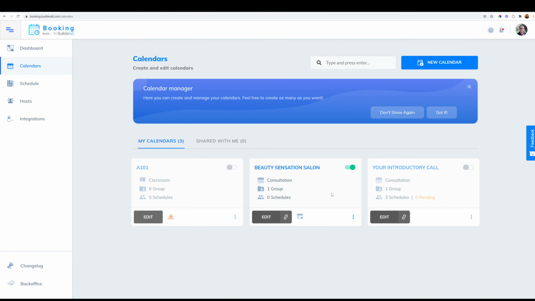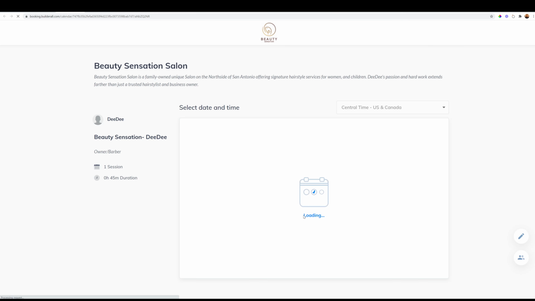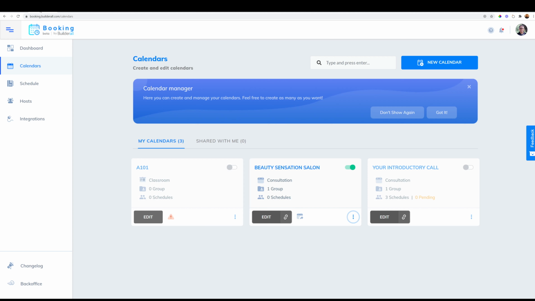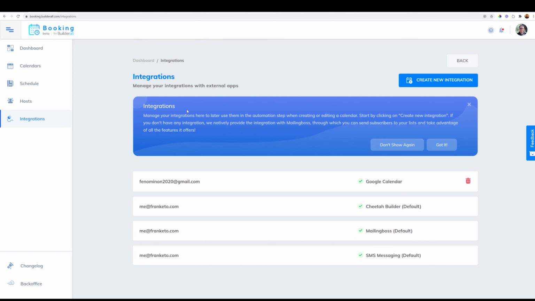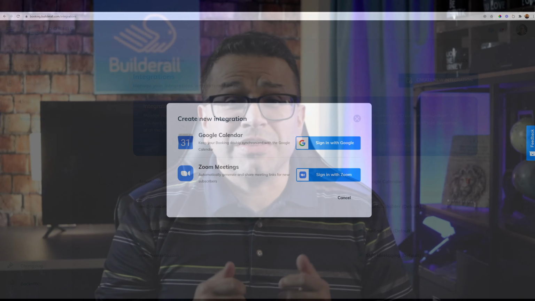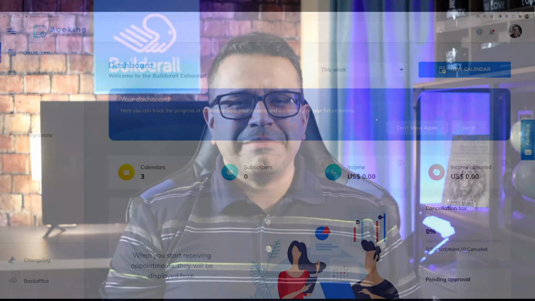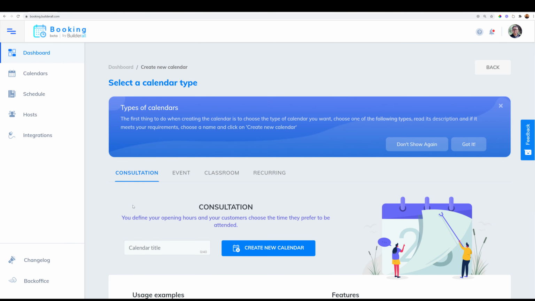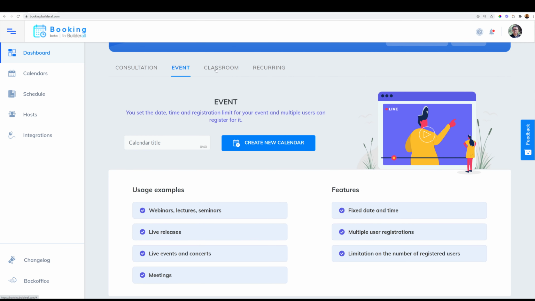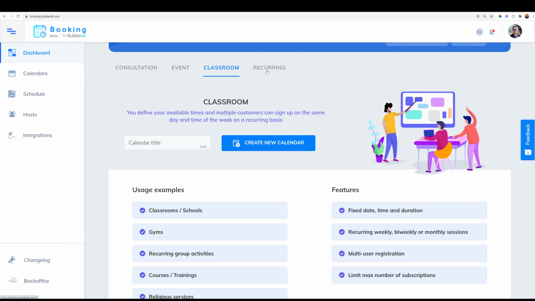Included in just one of our 40 plus digital marketing tools is the Builderall booking tool that allows businesses the ability to create calendars that offer online appointment scheduling, cancellations, and reschedules. With Google Calendar integration, hair salons get more control over their business sales and profitability. The Builderall Booking Builder can help other businesses organize their consultation services, events, and classroom-style sessions like gym classes, group activities, training sessions, and so much more.